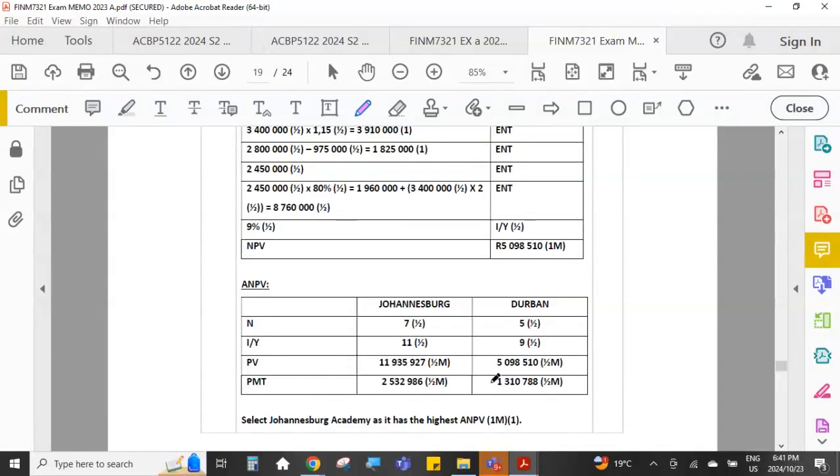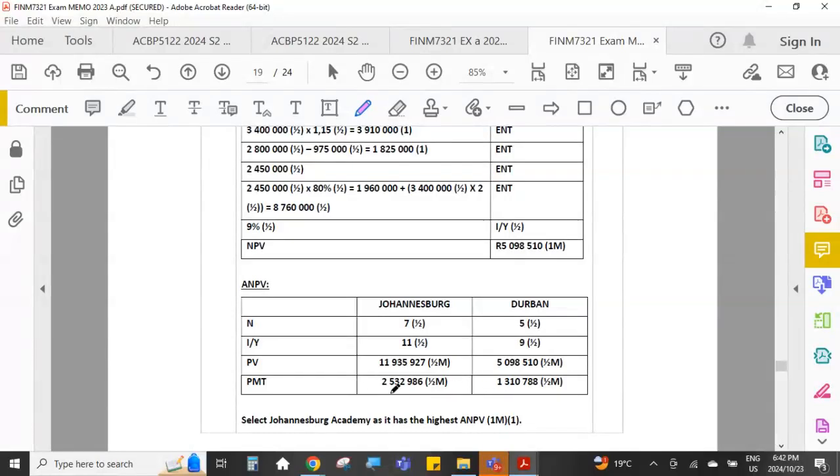So in other words, if we had equal annual cash flows, what would they be in order to give us that net present value? So for Joburg, our annualized net present value would be 2.5 million. And for Durban, the annualized net present value is 1.3 million. Now remember, this is the annualized net present value, which means we have annualized the cash flows in.